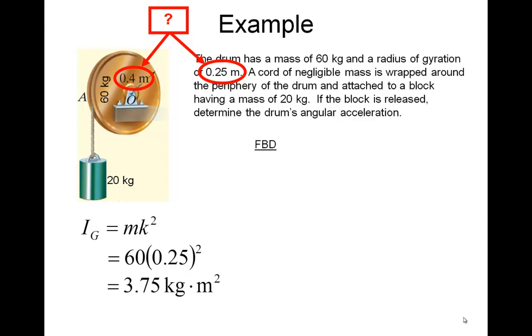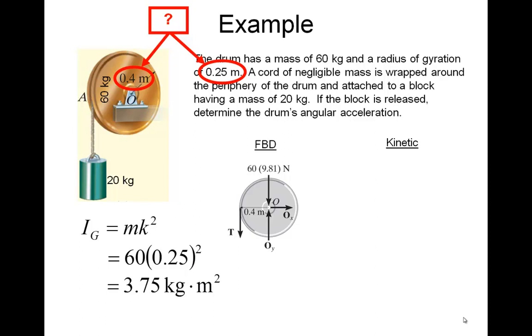Now let's do a free body diagram. I'm going to do just the drum for now. There are some of the forces on the drum. And notice I'm leaving the tension in the cord as an unknown. Hopefully you're not tempted to say that the tension in the cord is equal to the mg of the block. That's not true. If the tension in the cord was the same as the weight of the block, then the block wouldn't move. It would be a balanced force. So certainly the tension in the cord is less than the weight of the block.